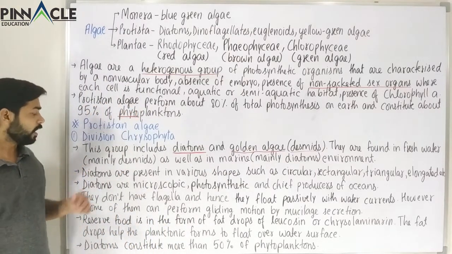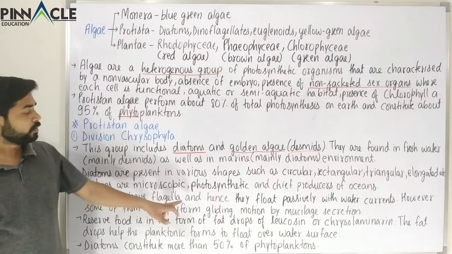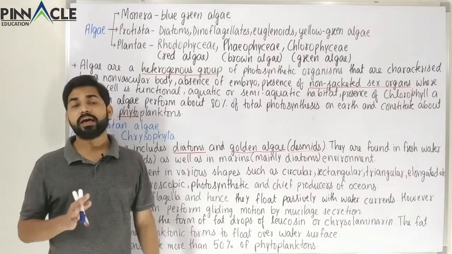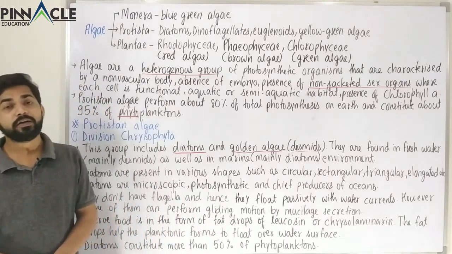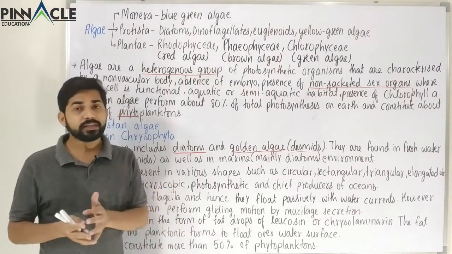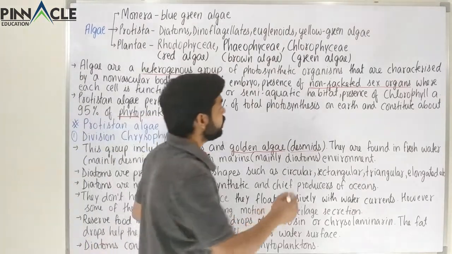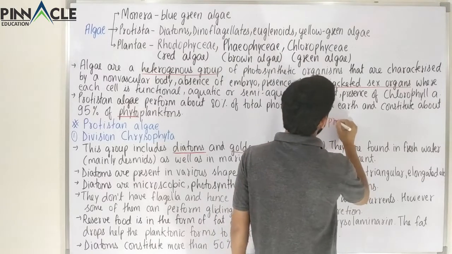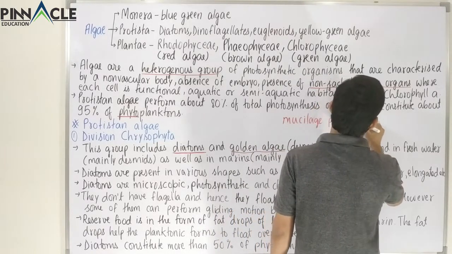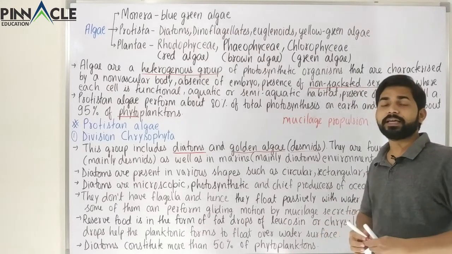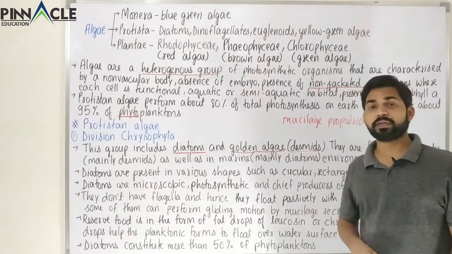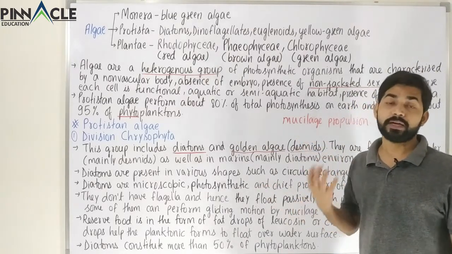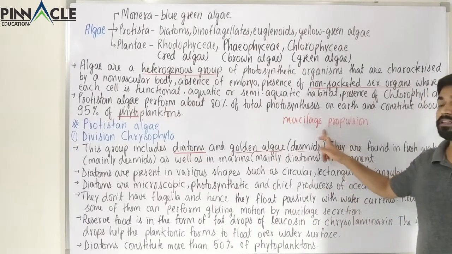After that we have to study that these don't have flagella. And now we have to remember here that if an organism does not have flagella, it will not be able to move by itself. In our previous classes we had studied something called mucilage propulsion. When we were studying the locomotion in the kingdom Protista, we studied various types of locomotion. But here we don't have flagella, but there are certain other methods, and that is called mucilage propulsion.